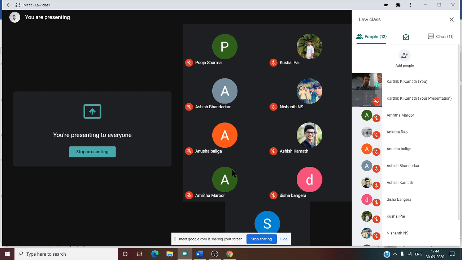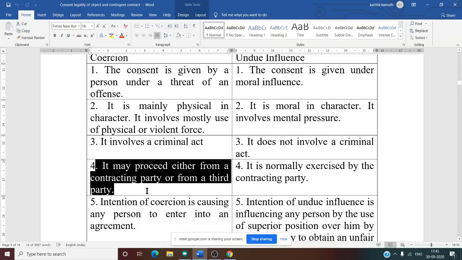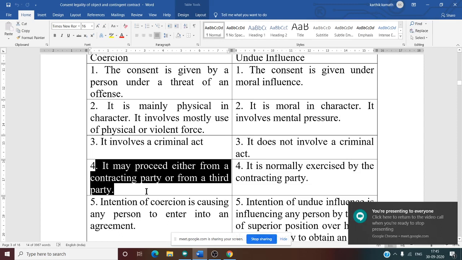But what will B do now? B will give 5 lakh to C and say that you should kill A if A fails to transfer the property. Here you see there is a main contract between A and B, and C is a third party. So a third party can be used to obtain the consent. That means the third party can kill if the transfer of property does not happen. That is the meaning of this sentence: it may proceed either from the contracting party or from a third party.